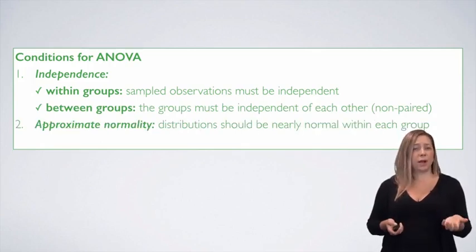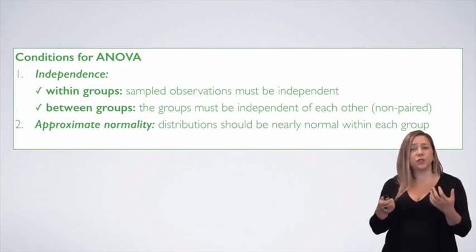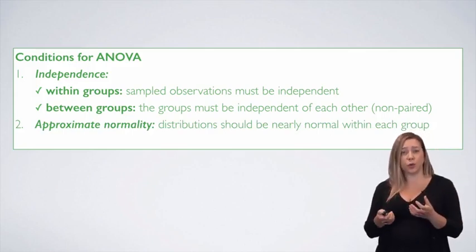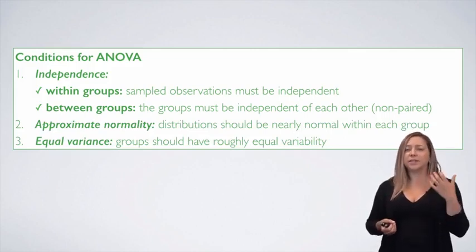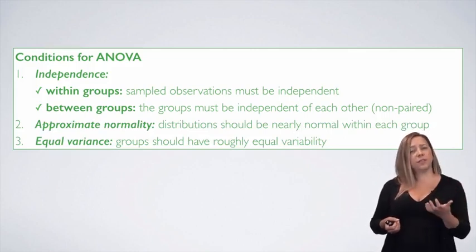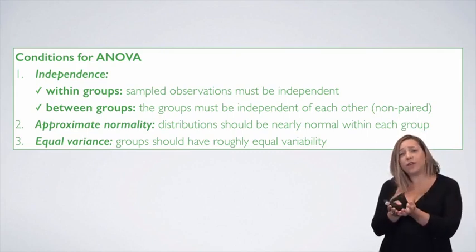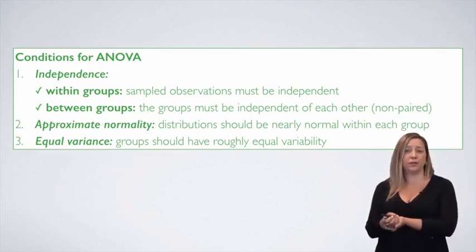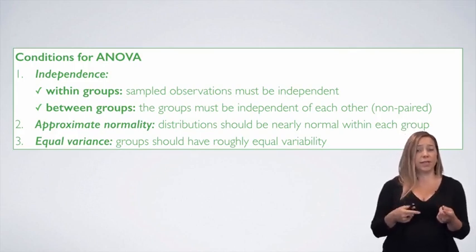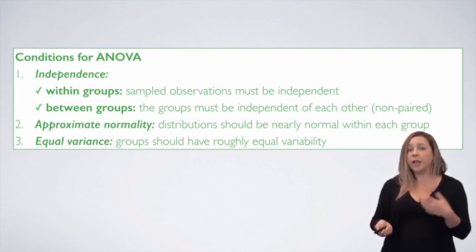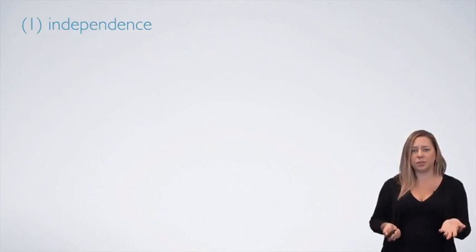We also need approximate normality, so the distribution should be nearly normal within each group. And lastly, we need equal variance. That is, the variability of the distributions of the response variable within each group should have roughly equal variance. We're going to discuss each of these conditions in more detail in the next few slides. Let's start with the independence condition.